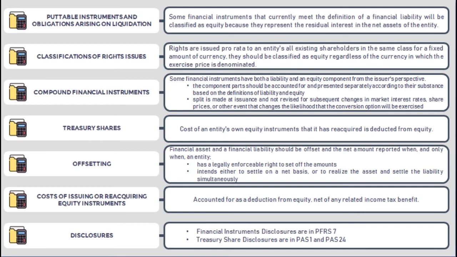To illustrate, a convertible bond contains two components. One is a financial liability, namely the issuer's contractual obligation to pay cash, and the other is an equity instrument, namely the holder's option to convert into common shares. Another example is debt issued with detachable share purchase warrants.